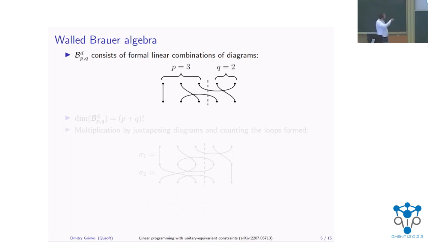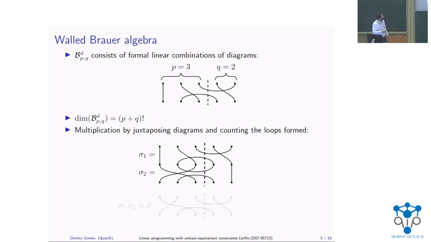And it's easy to see, because of this mapping, that the dimension of this algebra is exactly the same as the dimension of the symmetric group algebra, which is (P plus Q) factorial. And the multiplication in this algebra is defined as follows. You just take two diagrams, sigma 1, sigma 2, and you concatenate them. In the process, some loops may appear, and you need to count them and erase them, and then you put this dimension factor d to the power of the number of loops. So this is the multiplication in this algebra.